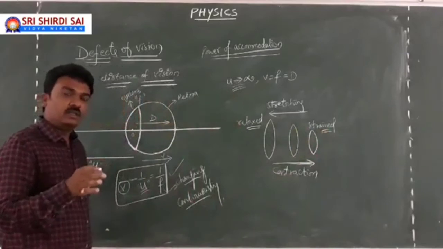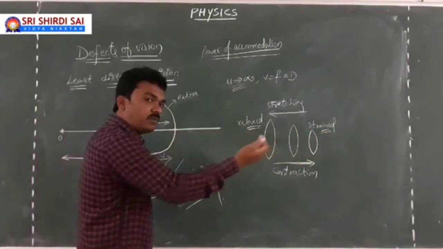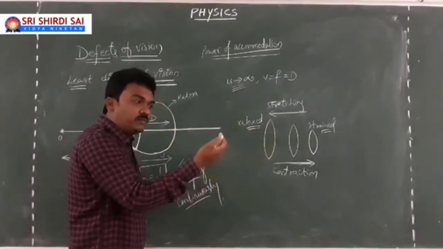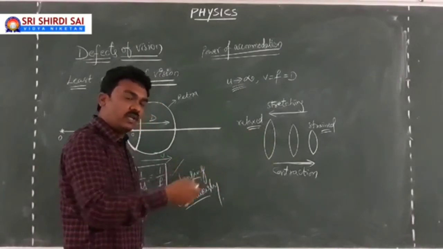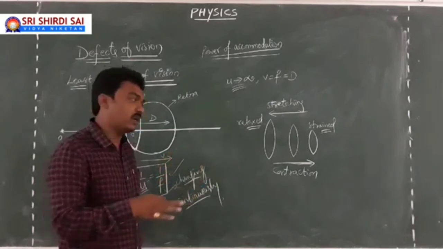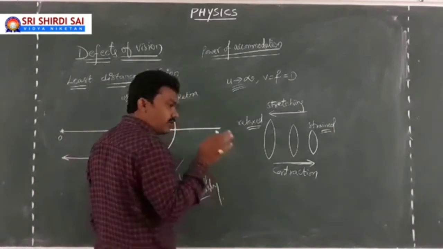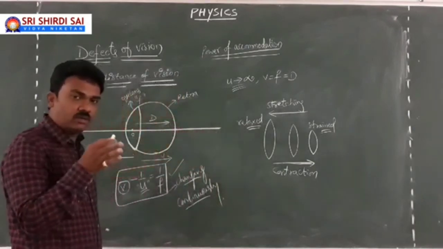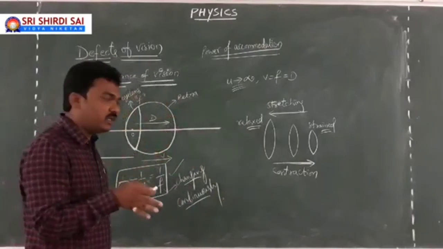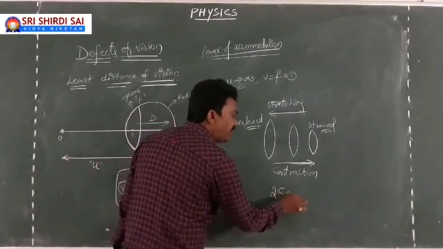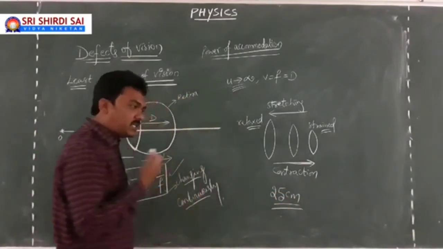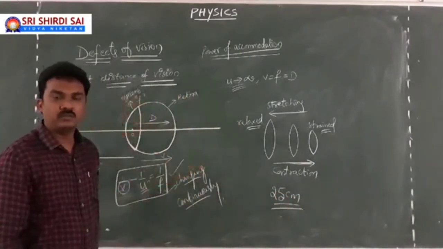That is the reason why the distance up to which the object has to be maintained for clear vision varies from one person to another. But on average, for comfortable vision of the eye without much strain, it was concluded that the object needs to be maintained at a distance of at least 25 centimeters.